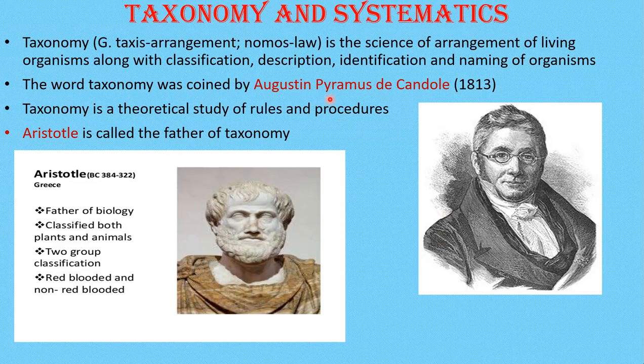Now we'll see the next one, taxonomy and systematics. What is taxonomy? Taxon. Already I said the science of study of classification is called taxonomy. Always, the terms are marked G or L in the biology or zoology book. G refers to a Greek word. So taxonomy is a Greek word. Here taxis means arrangement, nomos means laws. Based on certain rules, there is an arrangement of the organism. It is defined as taxonomy, the science of arrangement of living organisms based on certain rules.